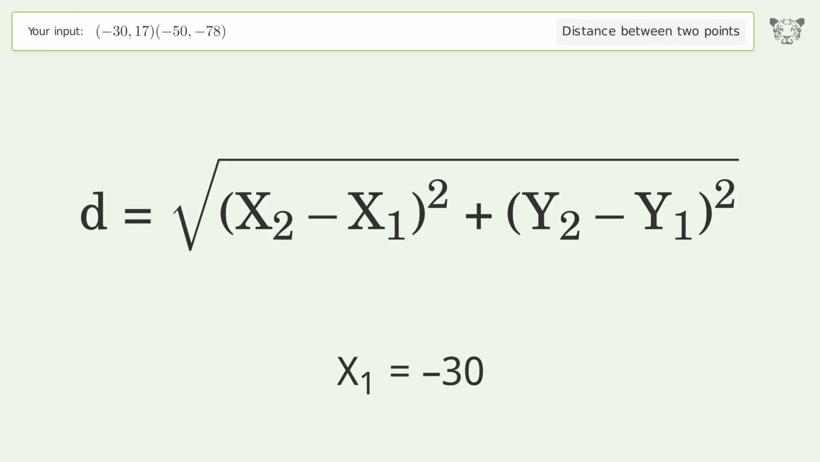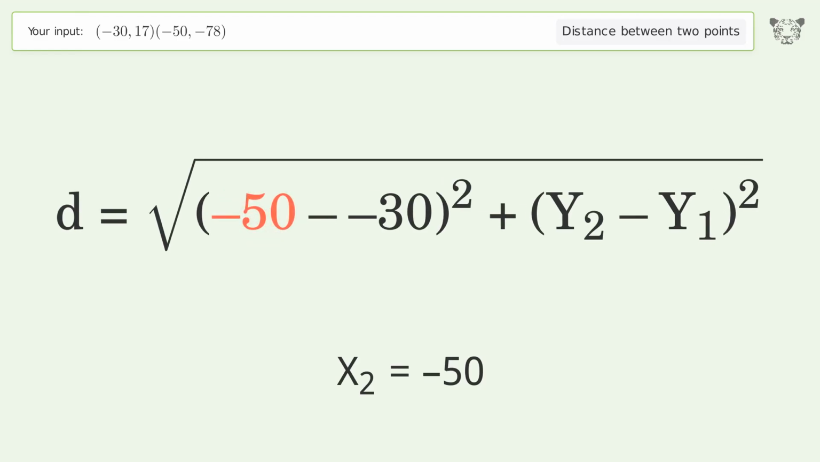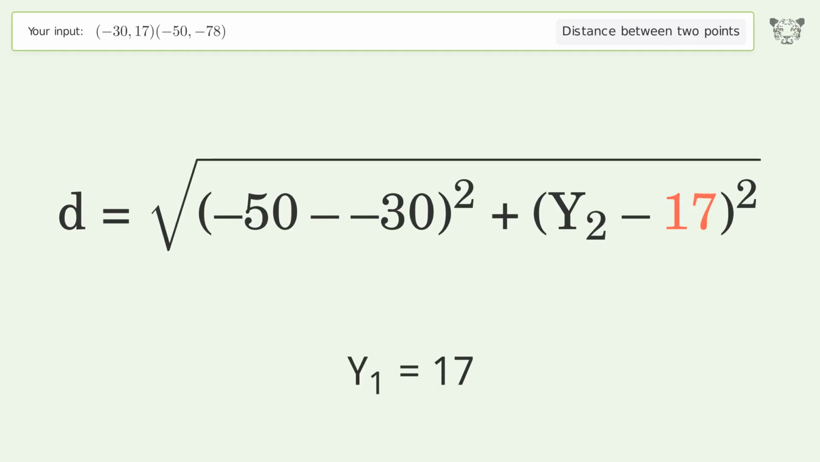x1 equals -30. x2 equals -50. y1 equals 17. y2 equals -78.